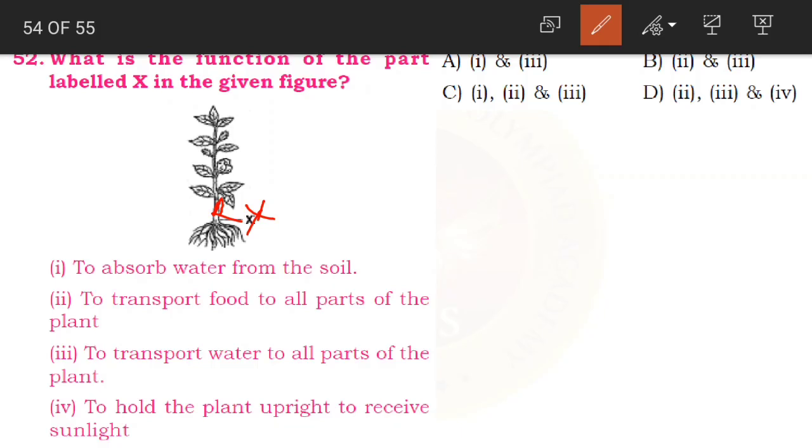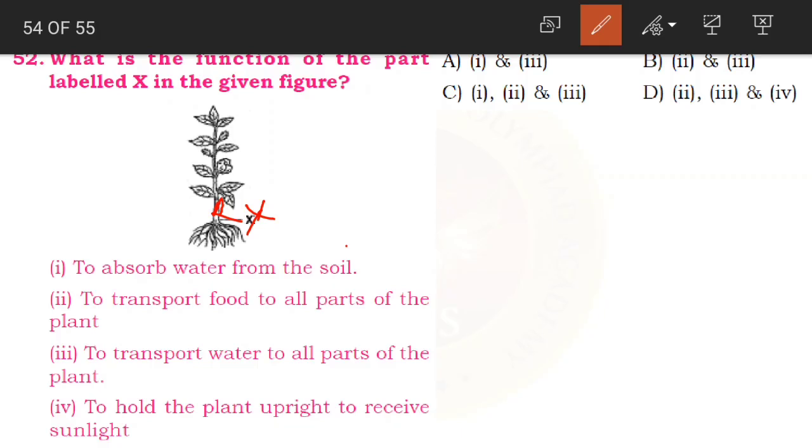The options here are: to absorb water from the soil; second, to transport food to all parts of the plant; third, to transport water to all parts of the plant; and the fourth, to hold the plant upright to receive sunlight. So which function is done by the stem?